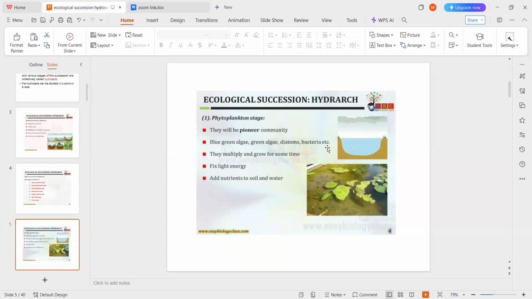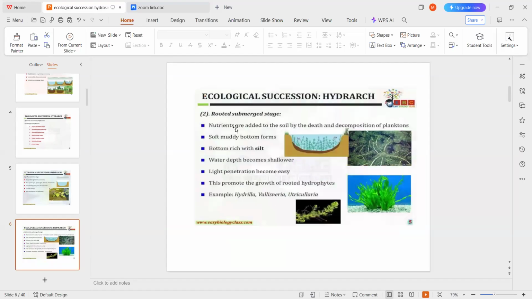Phytoplanktons are called the pioneer community. Blue-green algae mainly help in the fixation of light, which helps the autotrophs, and they add nutrients to the soil and water.